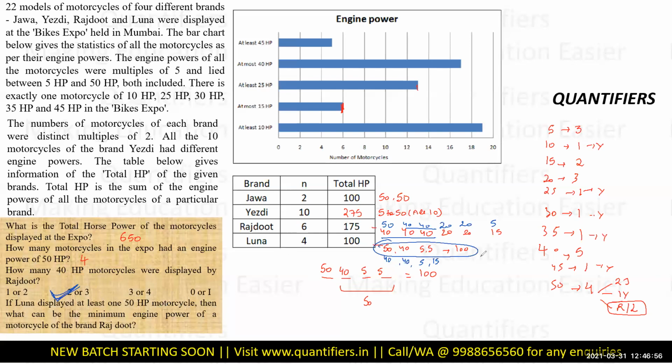If this has this case, then this has the 40 wala case, right? Then what can be the minimum engine power of a motorcycle of Rajdoot? Then Rajdoot can have a minimum engine power of 15. 15 is the answer for this. Right. So first answer was 650, then 4, then 2 or 3, and then 50. So this completes our interesting set.